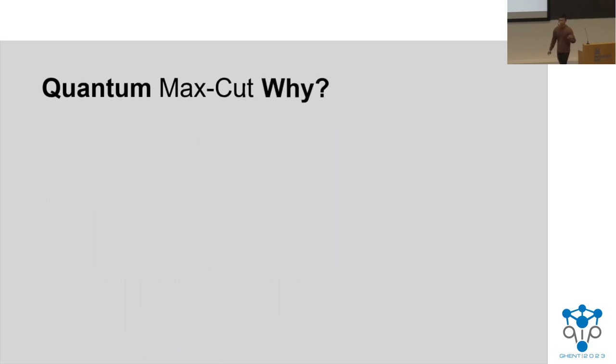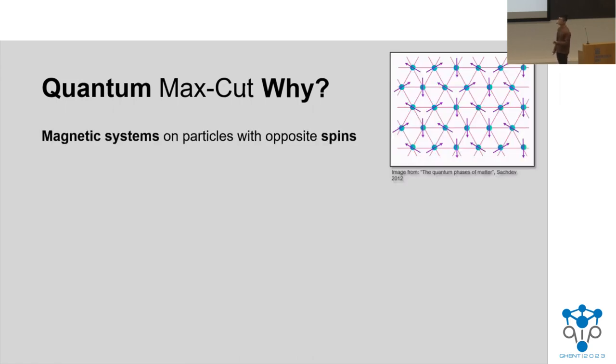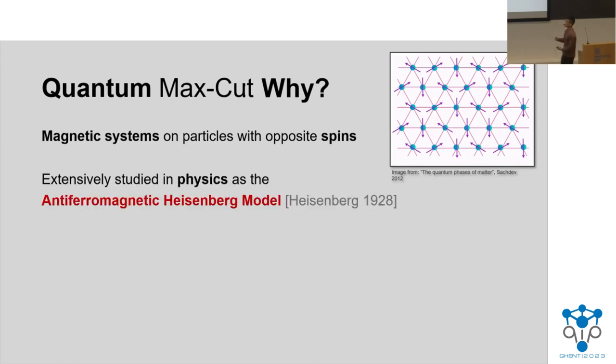So why do we care about quantum max cut? Well, this was mentioned in the previous talk as well, but really, we shouldn't just take classical problems and convert them into quantum problems. There should be some reason why we care about these problems. One reason is that it's a very physically motivated problem. In particular, it models a magnetic system of particles with opposite spins, and it's been extensively studied in the physics literature under the name of the antiferromagnetic Heisenberg model. Not only that, but much like max cut is NP hard, we know that quantum max cut is actually QMA complete, where QMA is the quantum analog of NP.